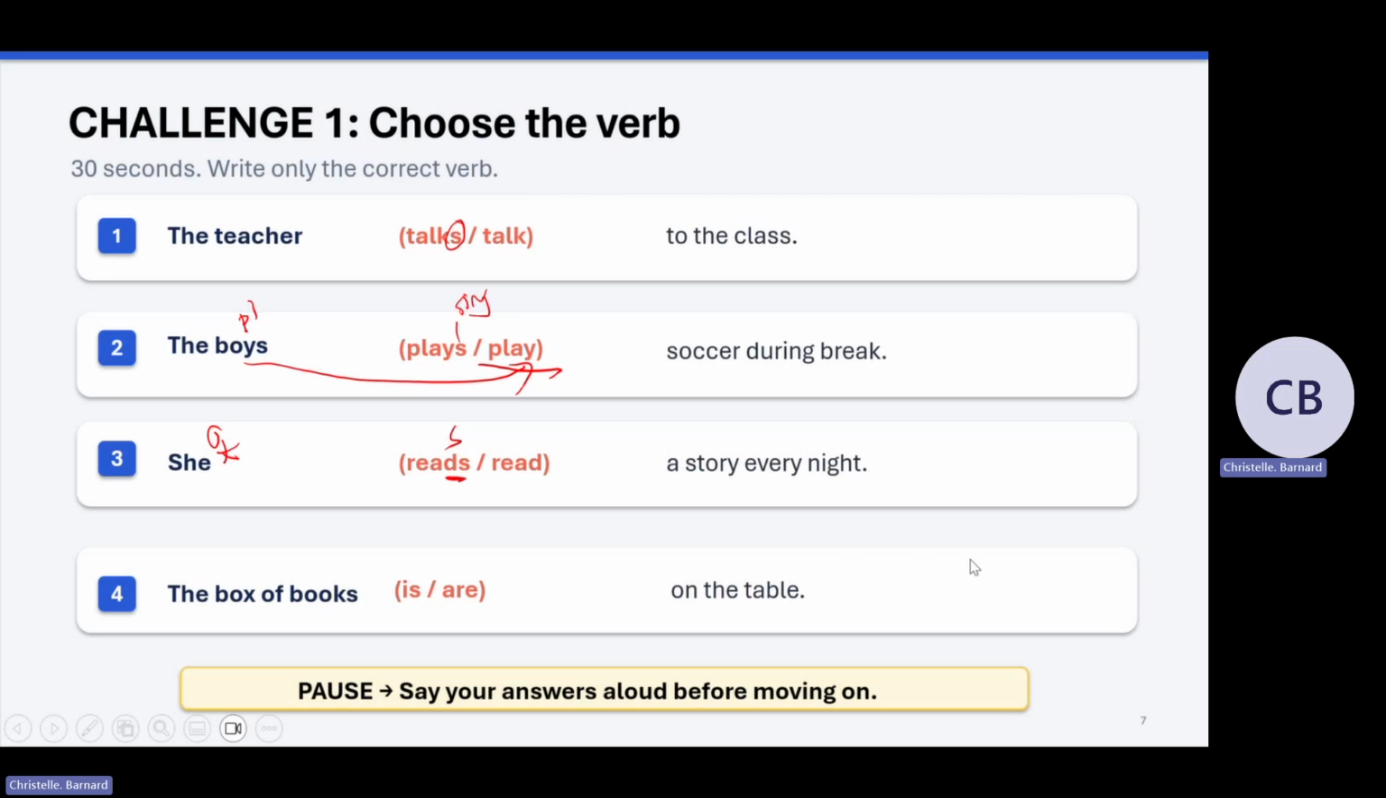The last one, the box of books is or are on the table. This is easy. I didn't even change the sentence. So what is on the table? The box of books. What now? We have box and we have books. What are we going to focus on? Are we going to focus on box or are we going to focus on books? Of books is just additional information. So we focus on the main subject, and that's the box. It's one box, so we choose the singular verb. The singular verb always has an S. So the correct answer is is.